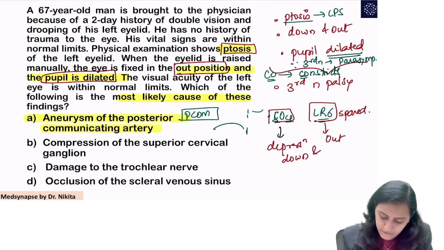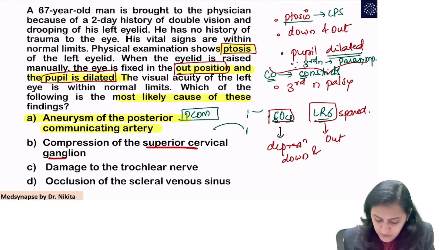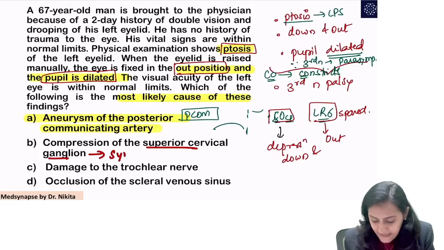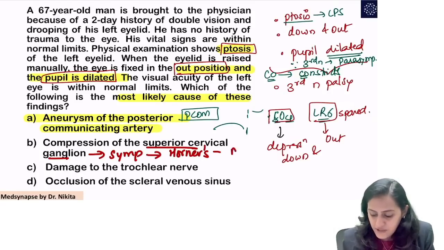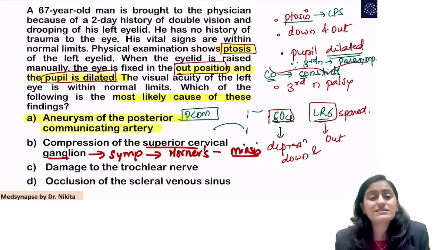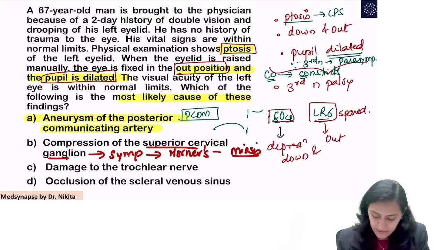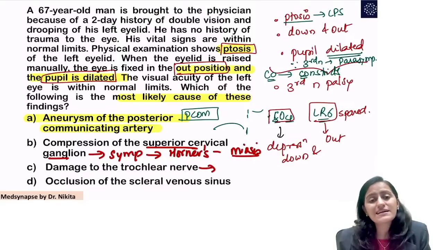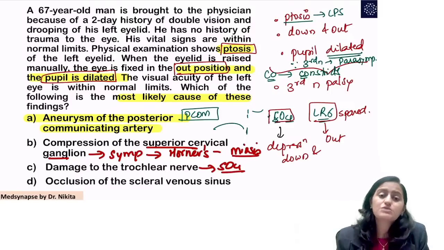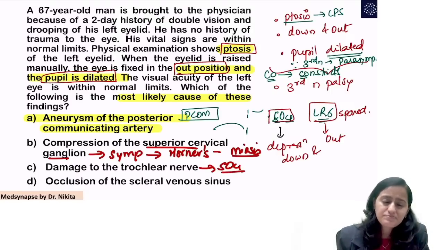Going to the rest of the options, compression of the superior cervical ganglion. Remember, this is sympathetic, so this will lead to Horner syndrome, which has pupillary miosis, constriction, and anhidrosis is what you see here. Damage to trochlear nerve, fourth nerve, SO4 will be affected. The patient will have head tilt, right?